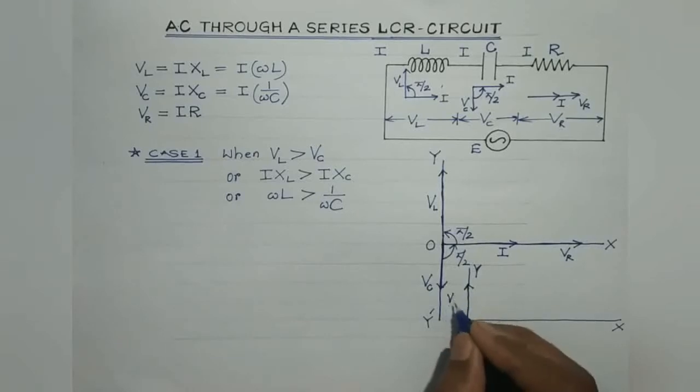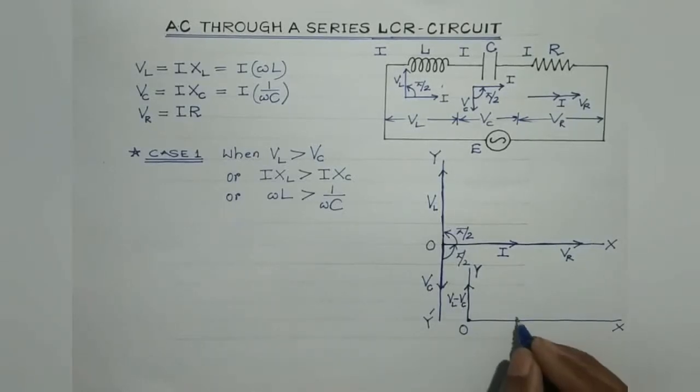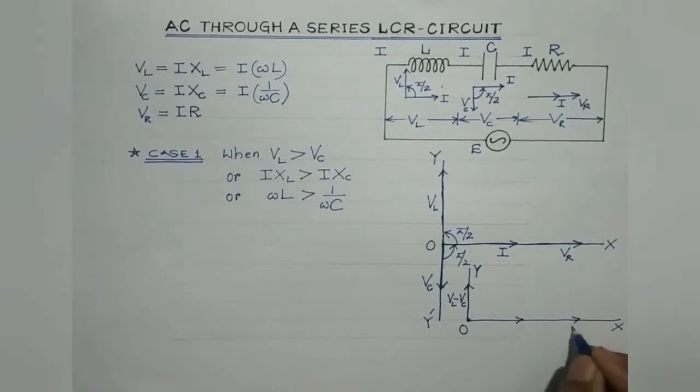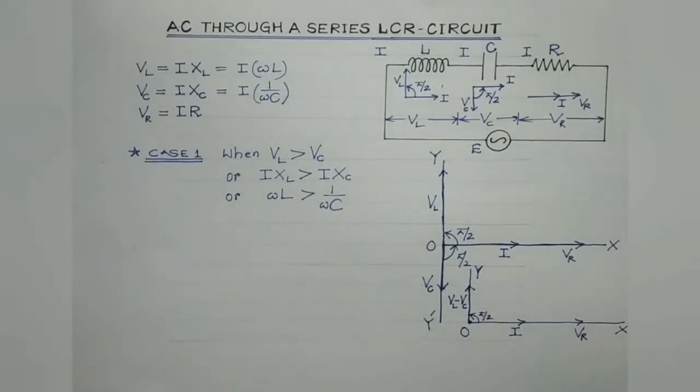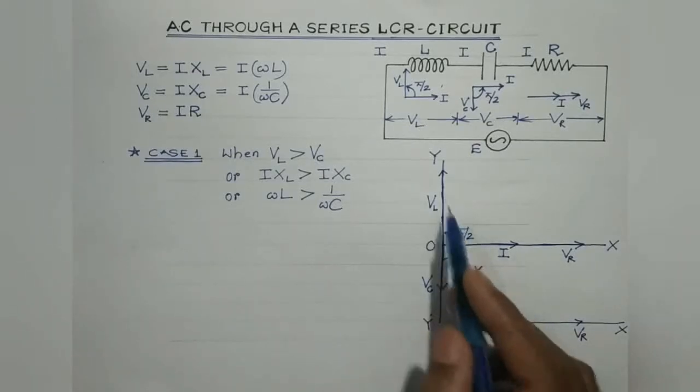This is VL minus VC, right? And this is VR and this is current. And this angle is 90 degrees. So students, this is the equivalent phasor diagram of the above case.